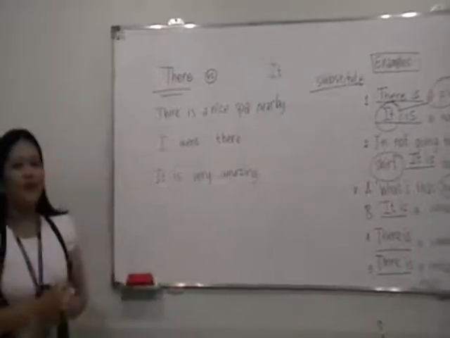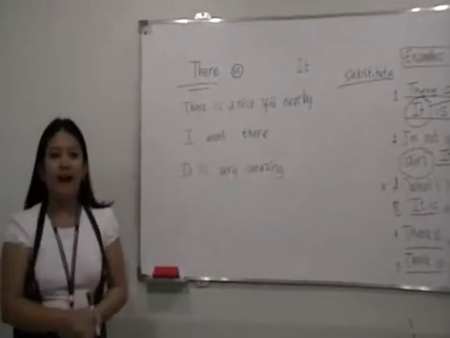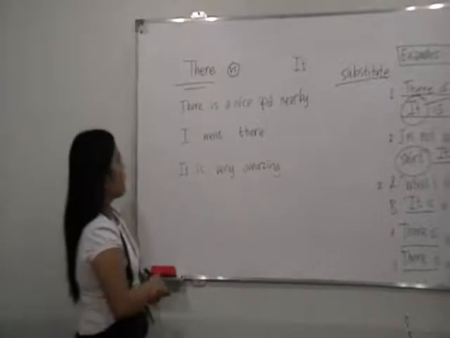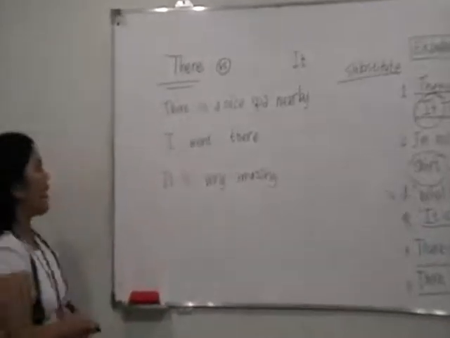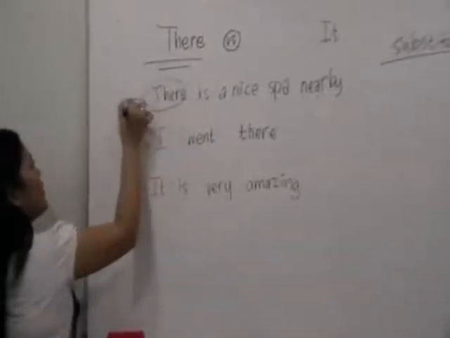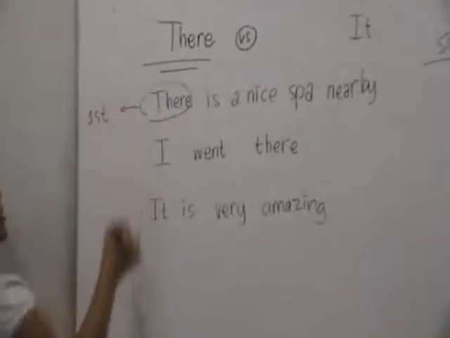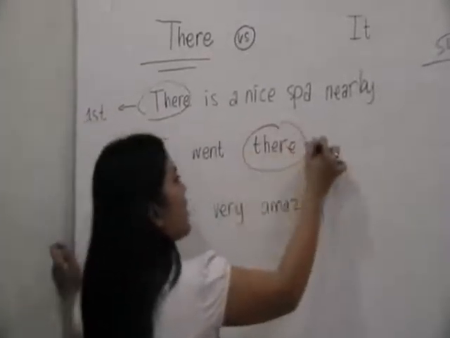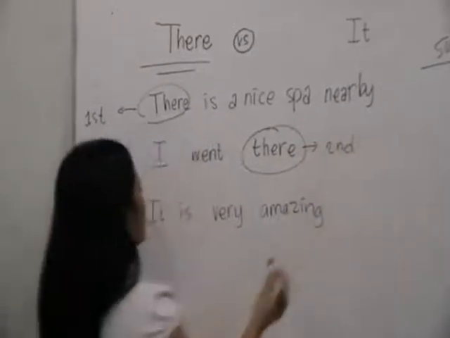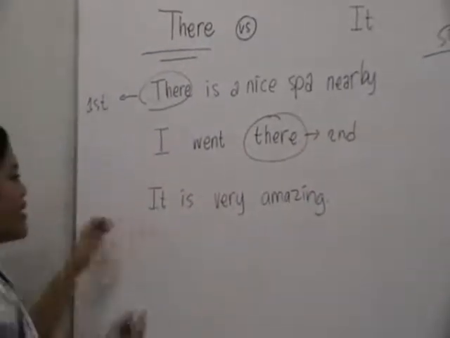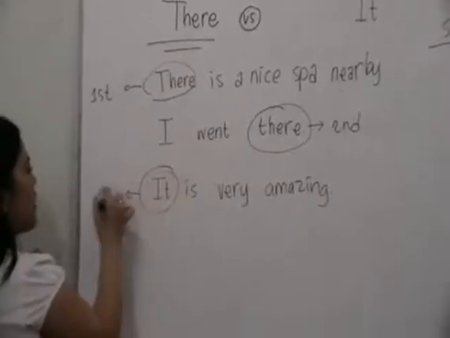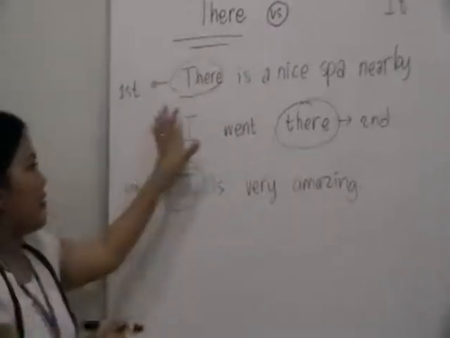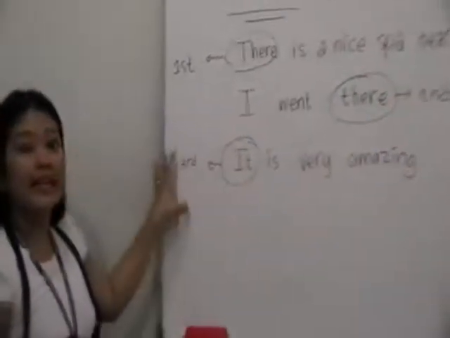Okay, let's talk about, let's say, a spa. Okay. There is a nice spa nearby. Here, this is the first time I talk about it. I went there. This is the second time I talk about it. It's very amazing. This is the third time. Or let's say, if you erase this, you can say this is the second time.